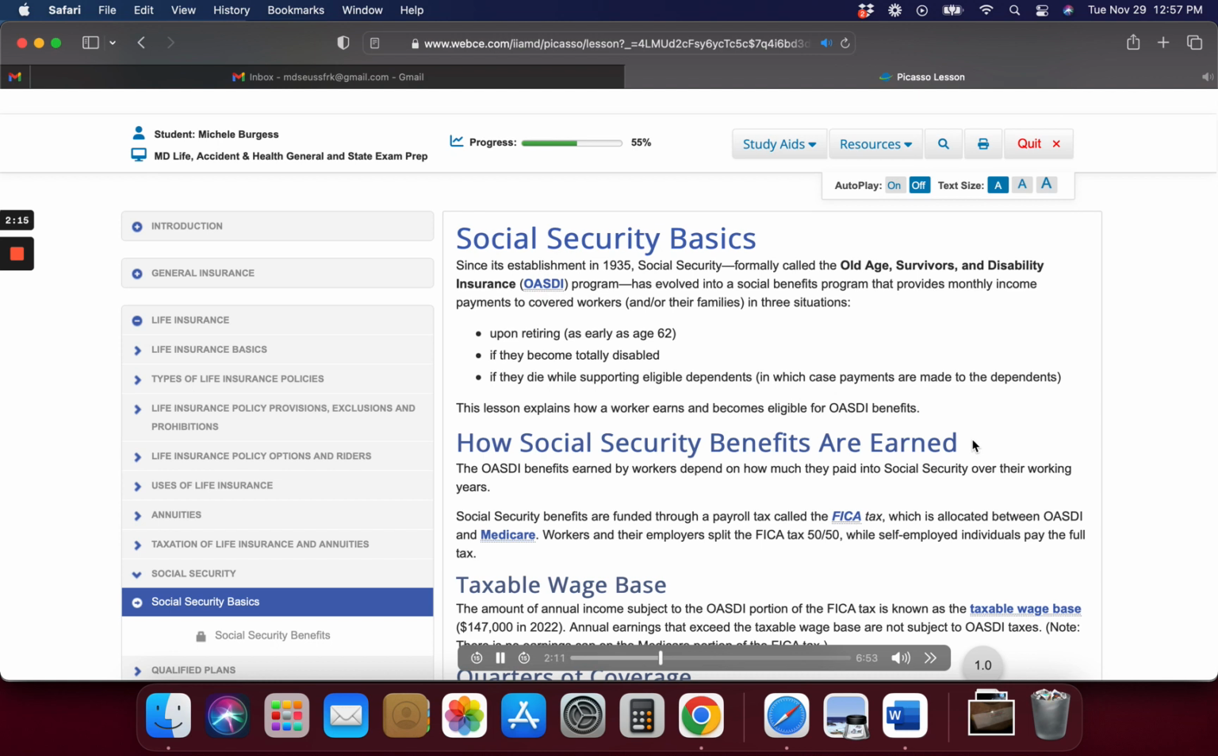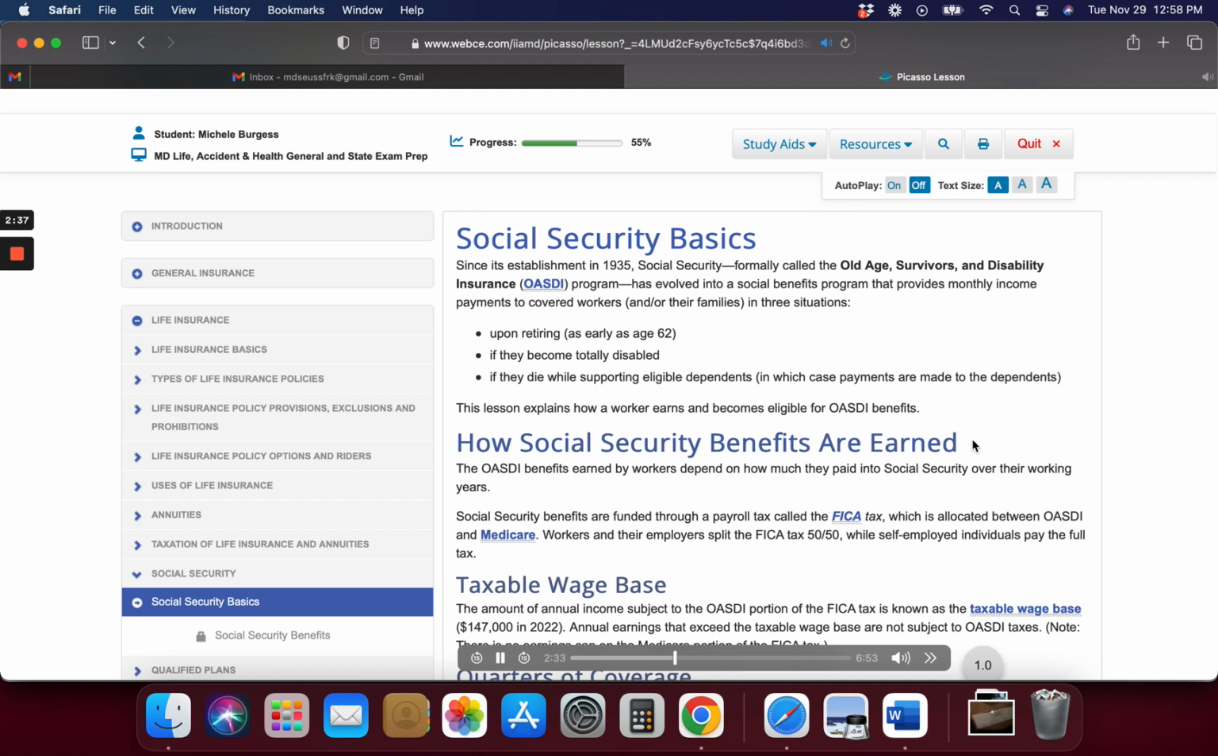Key point. Because it is intended only to be a social safety net, OASDI benefits are capped at maximum limits regardless of a worker's lifetime earnings. Accordingly, there is a corresponding cap on the amount of wages that are subject to the OASDI portion of the FICA tax.